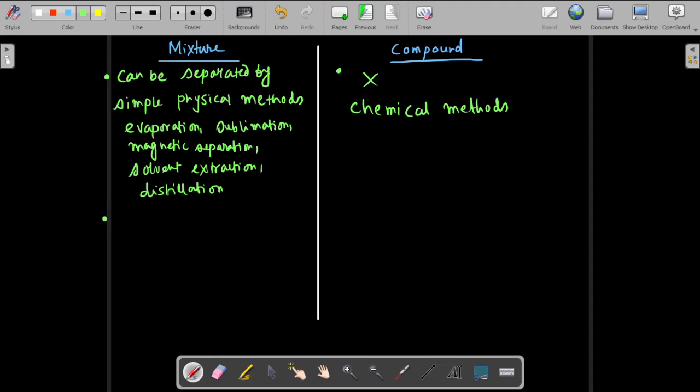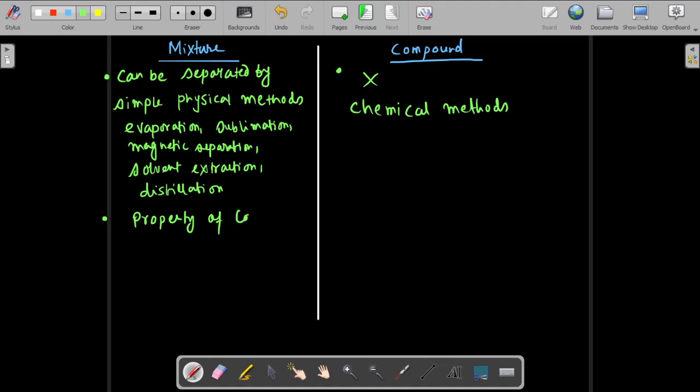Next, a mixture shows the property of its constituents. Okay, so if you see a mixture, suppose iron and sulfur, so iron is a magnetic element. So you put the magnet, iron is showing the property of its magnetism. So that means whatever the constituent is, those properties do not die down when you use it in a mixture. But when you use the same thing in a compound, those properties are not there because it has only the property of that compound. Okay, nothing else. So here you can write property of constituent is not lost.